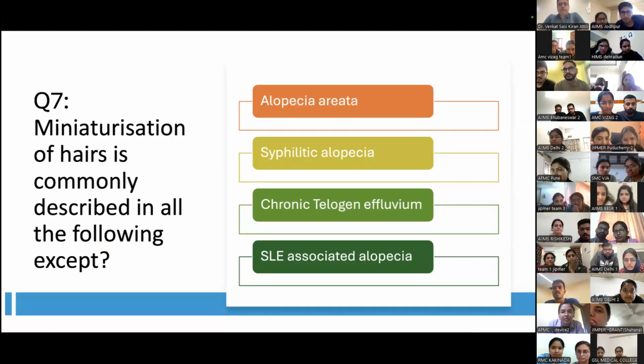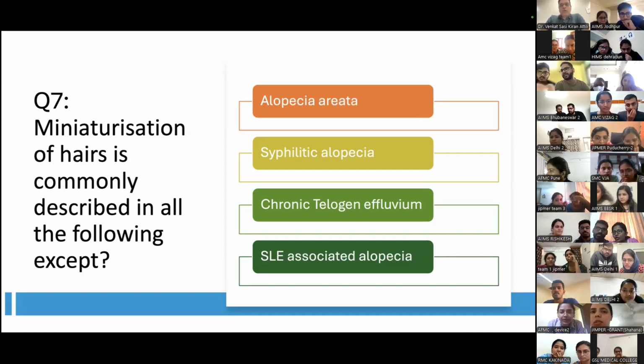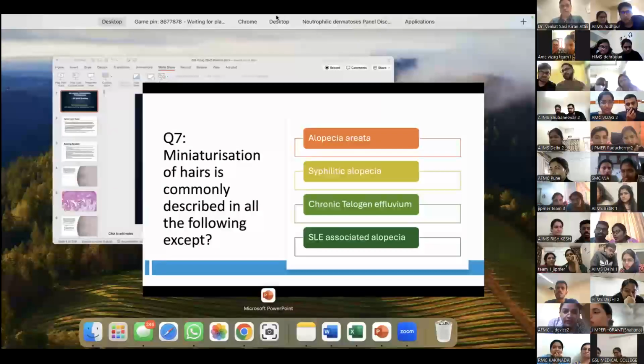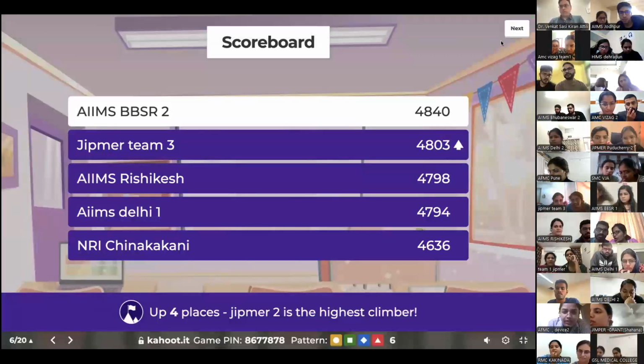Question number 7. Miniaturization of hairs is commonly described in all of the following conditions except, and your options are alopecia areata, syphilitic alopecia, chronic telogen effluvium, or SLE-associated alopecia. We know about androgenic alopecia, but we're looking at other conditions. So it's only one wrong answer out of these. Miniaturization of hairs is seen in all the conditions except, okay? So let's go on to Kahoot.